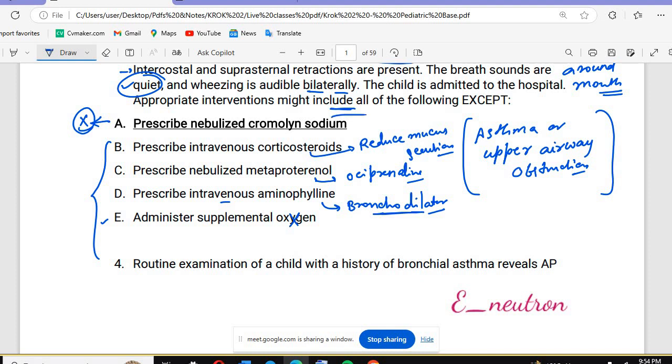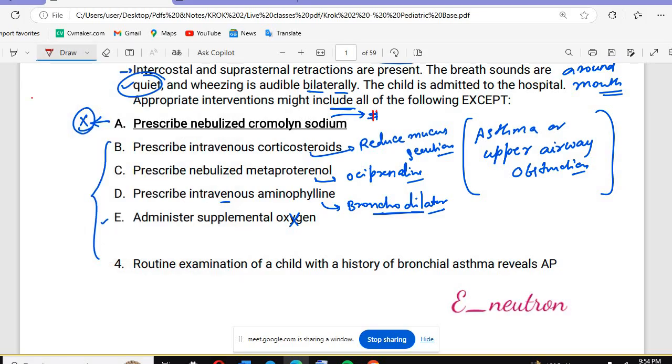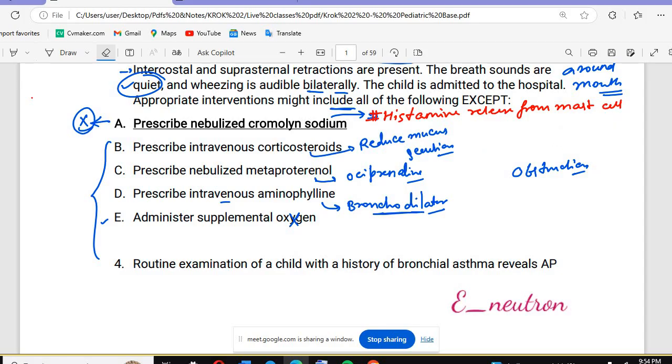Because it inhibits histamine release from the mast cell, and that will lead to bronchoconstriction. That's why we will not prefer nebulized cromolyn sodium in this patient.